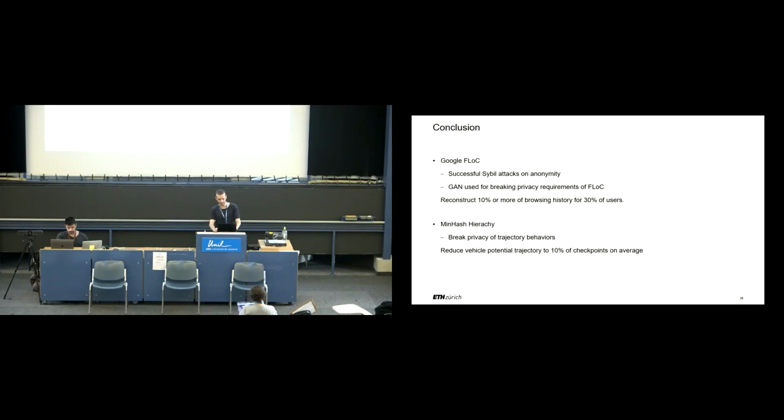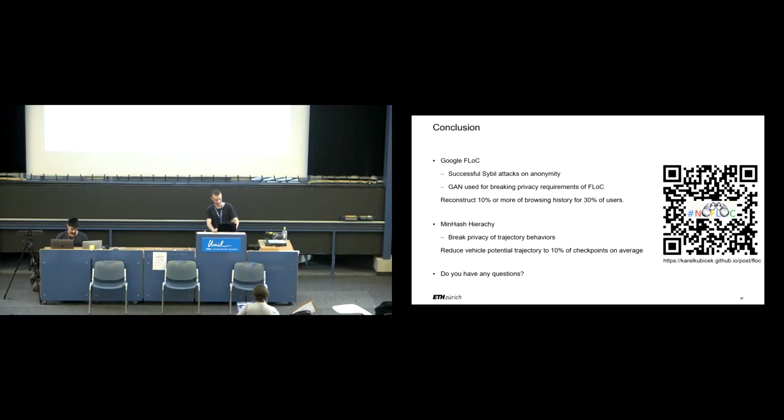For MinHash hierarchy, we reconstructed part of the vehicle trajectories that were intended to be hidden by the MinHash, complete at each checkpoint. We also refuted their differential privacy proof. Our finding shows that LSH hashes leak substantial information about private data. LSH is therefore not a suitable building block for privacy systems. It is also important to rigorously evaluate the privacy leakage of novel systems that handle sensitive data. The system designer should hopefully already have performed the privacy leakage analysis. I'll be happy to take any questions.